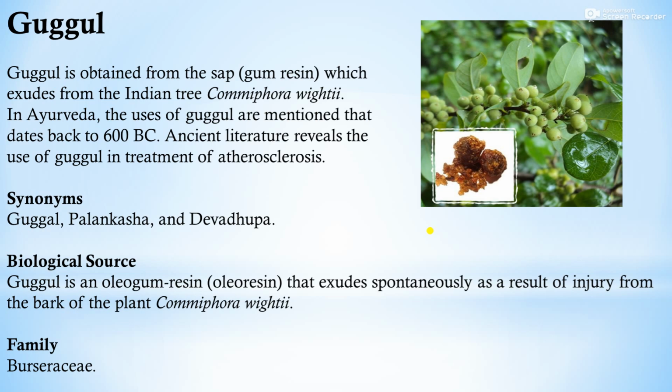The synonyms of Guggul are Guggul, Palankasha and Devadhupa. Biological source: Guggul is an oleogum resin, an oleoresin that exudes spontaneously or as a result of injury from the bark of the plant Commiphora wightii, family Burseraceae. These are the introductory part of Guggul.